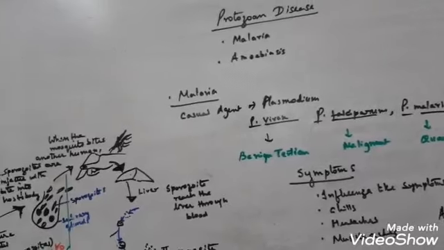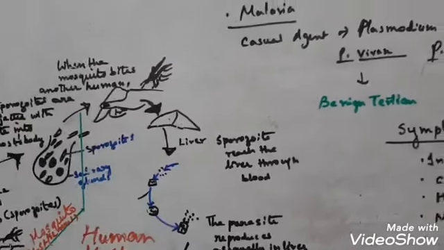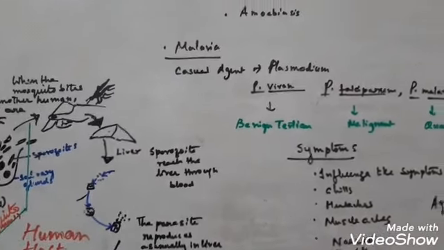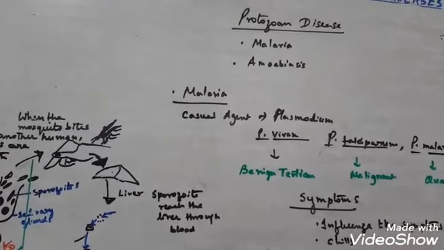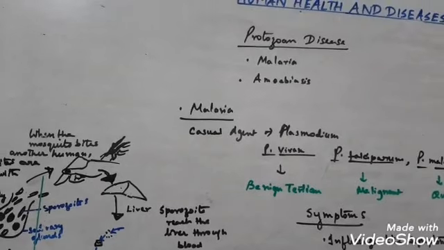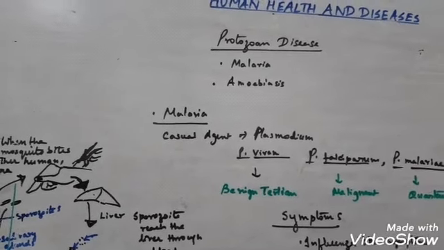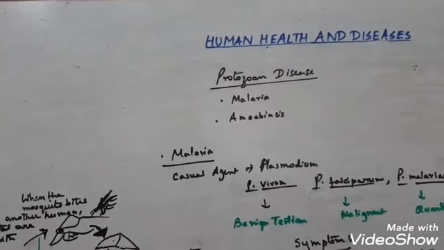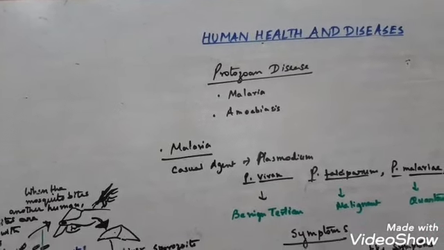Now the next topic is helminthic disease. The first helminthic disease is ascariasis, which is caused by a helminth called Ascaris lumbricoides. It is an intestinal parasite commonly known as roundworm.